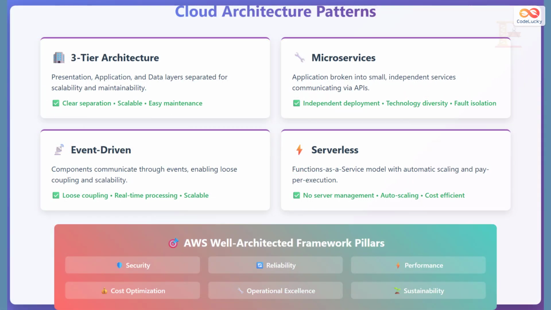Modern cloud applications follow established architecture patterns that provide scalability, reliability, and maintainability. 3-tier architecture separates applications into presentation, application, and data layers, providing clear separation of concerns, independent scalability of each tier, and easier maintenance through modular design. Microservices architecture breaks applications into small, independent services that communicate via APIs, enabling independent deployment cycles, technology diversity across services, and fault isolation where one service failure doesn't bring down the entire system.